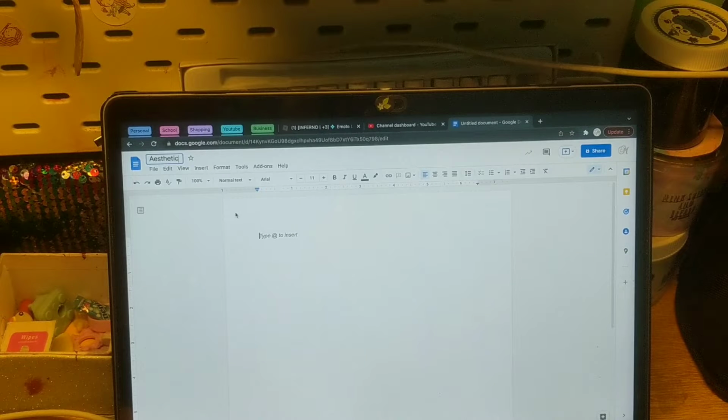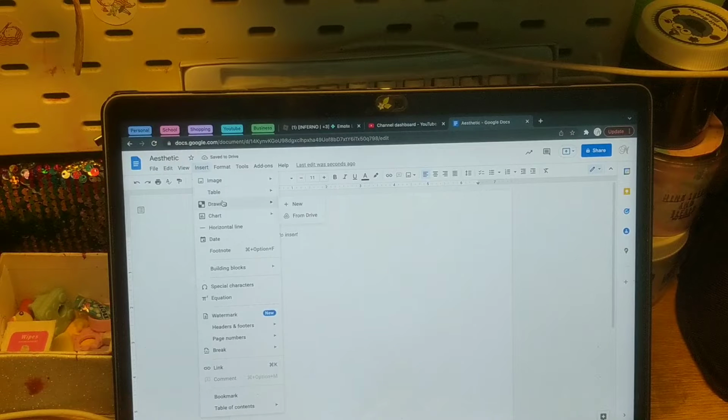Note-taking method I use is on Google Docs, but sometimes they're not very aesthetic. They look really ugly. So, a hack to make whatever you're doing on Google Docs make your notes more aesthetic. All you need to do is click on Insert and then click on Drawing.